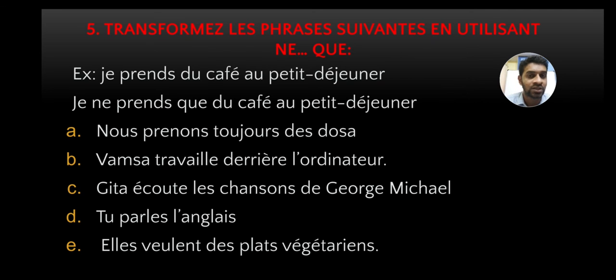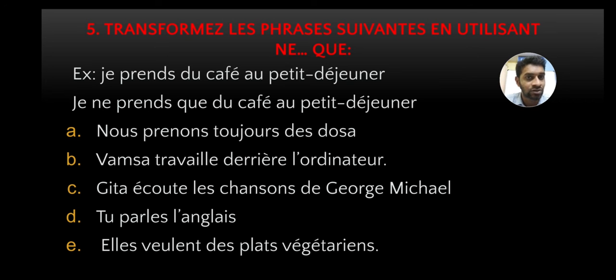So the third one, Geeta écoute les chansons de George Michel. So Geeta listens to the songs of George Michael. So Geeta listens only to the songs of George Michael. That's how we've got to change it. Geeta n'écoute, we'll be using n apostrophe.